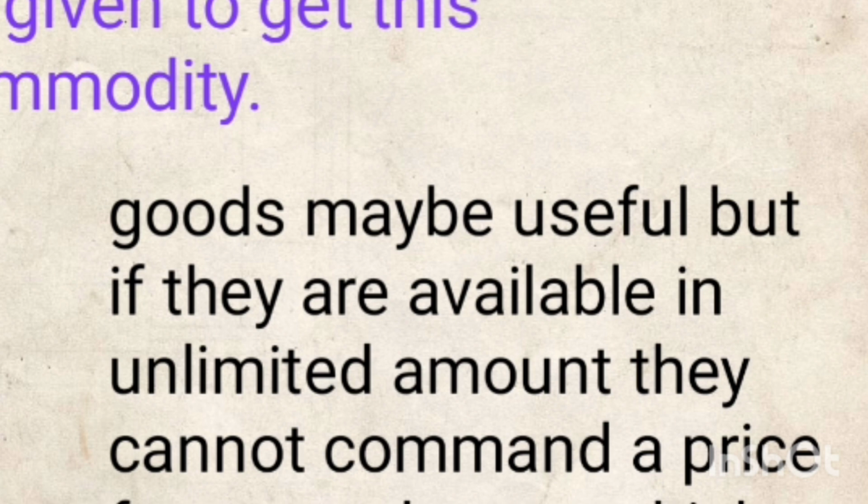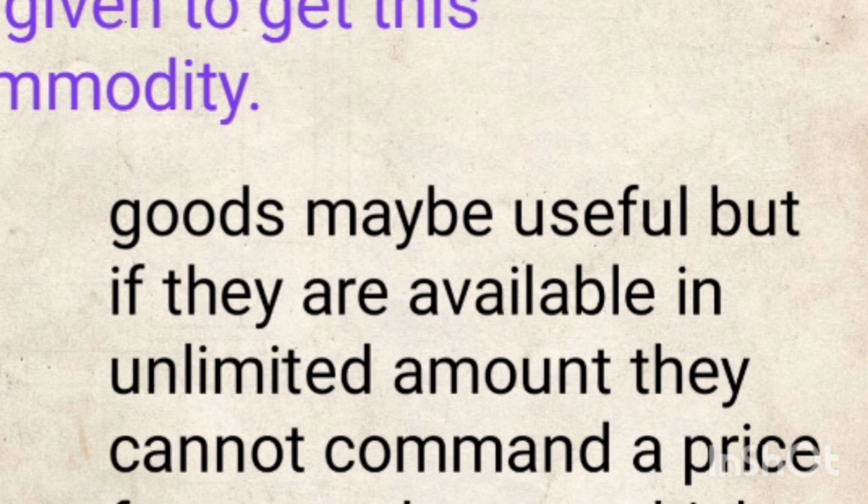For example, goods like air, which are the free gift of nature. Air is very much useful to us, but it does not command any price. You don't have to give any price to get that air.